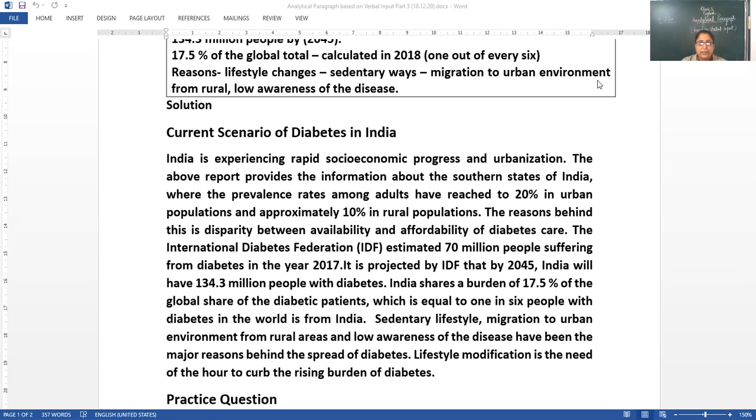Right, dear students? This way we have covered the input given, and in the visual input we have the statistical data in tabular form. So we have more information here. Whatever is available we have taken. Along with that, we are experiencing rapid changes, rapid urbanization, and that is also the reason for the increase in the number of diabetic patients. Right? Fine, dear children. So let's move further.